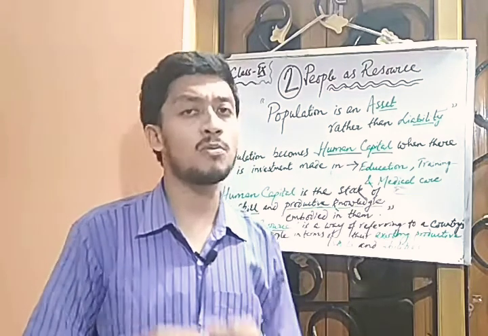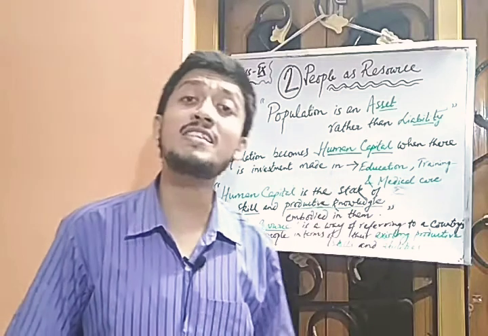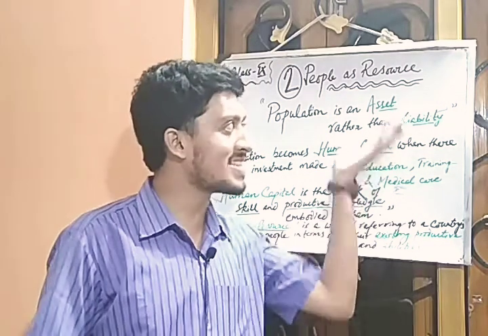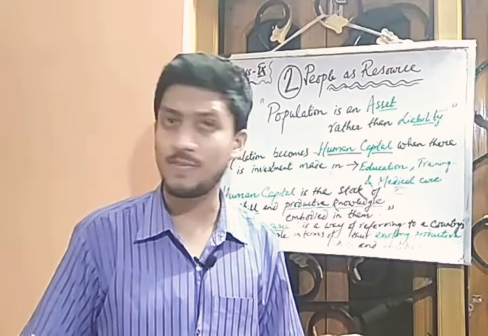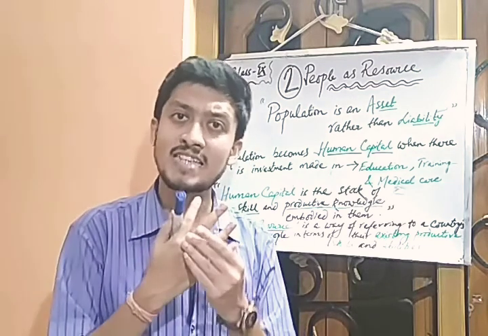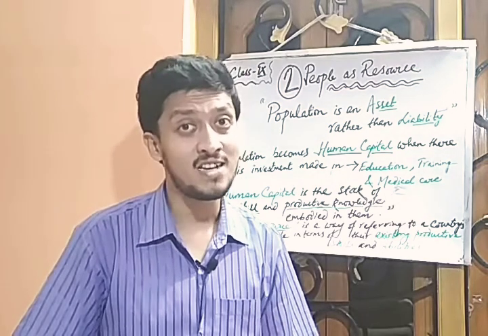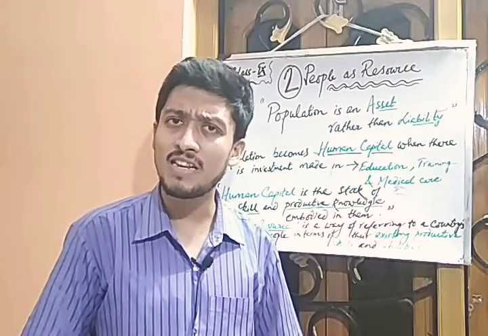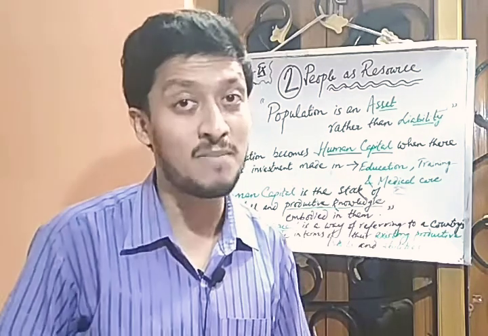Basically, there is a very common proverb. We commonly say population is an asset rather than a liability. Now what is an asset and what is a liability? Asset means whatever I own is my asset. My ring is my asset, my house is my asset, my car that I have is my asset. So whatever I own is my asset. And what is my liability? The thing that I am liable to pay back is my liability.